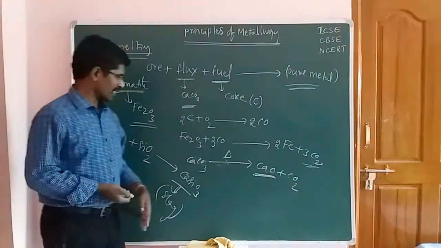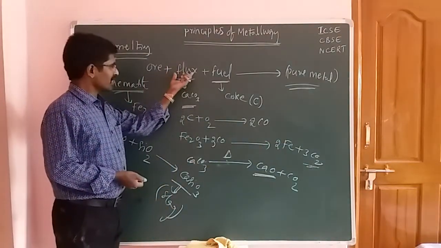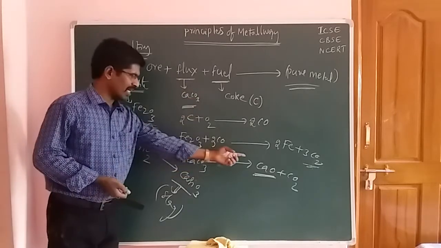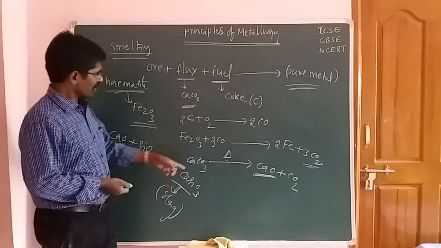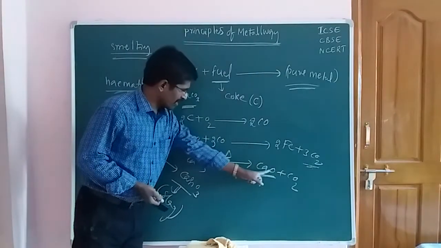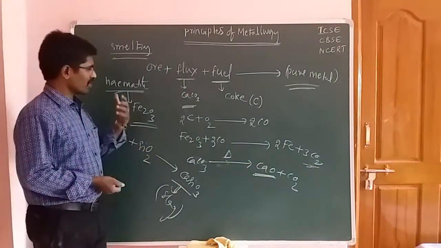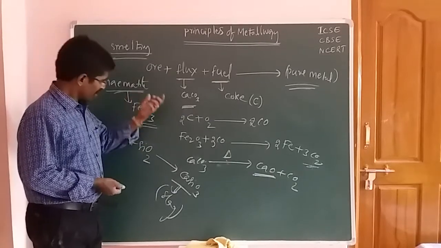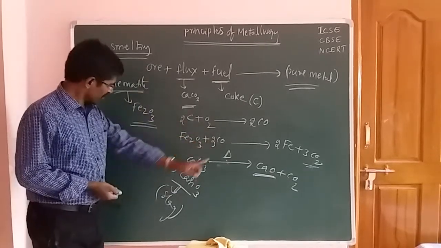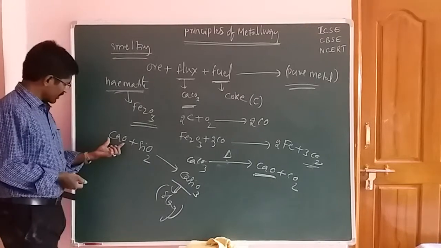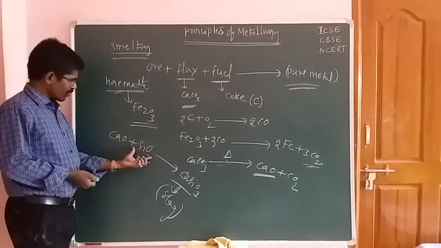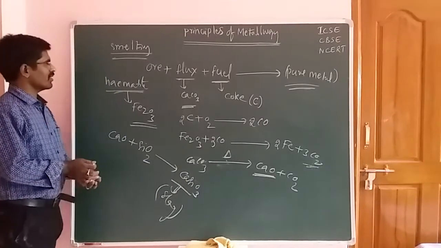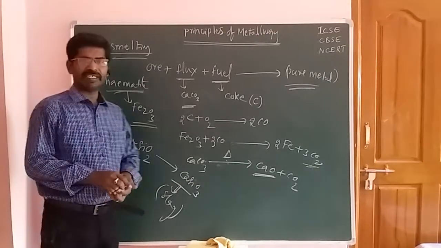Limestone is also converted to calcium oxide. The calcium oxide combines with the externally added flux, that is CaO and SiO2, giving the CaSiO3 compound. These are the smelting processes.